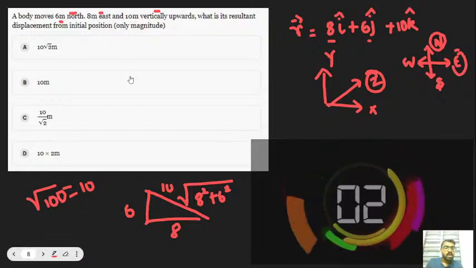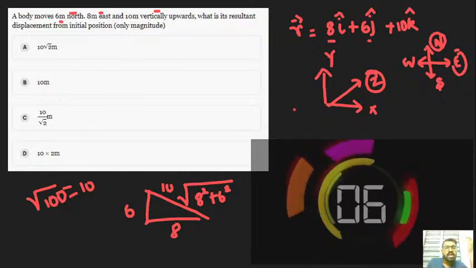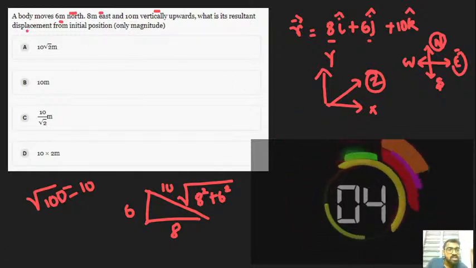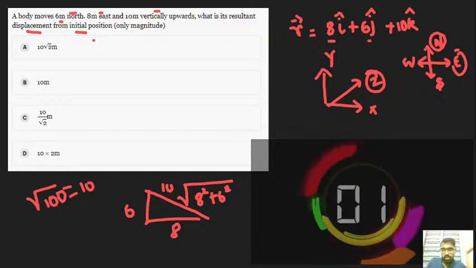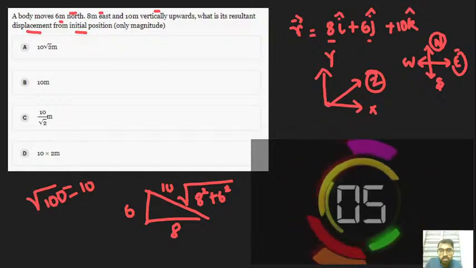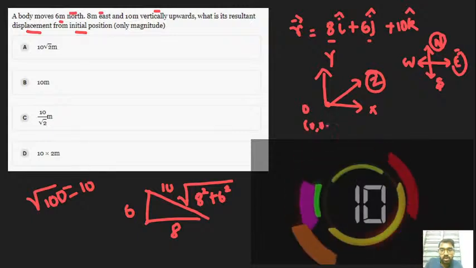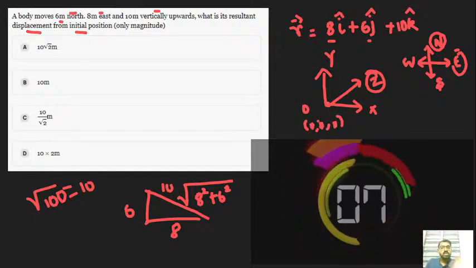So guys, let's listen to another thing. By choosing this, they are asking only for the resultant displacement from initial position. Initial position means this point, origin O, 0 comma 0 comma 0. Got it? So this is known as origin.